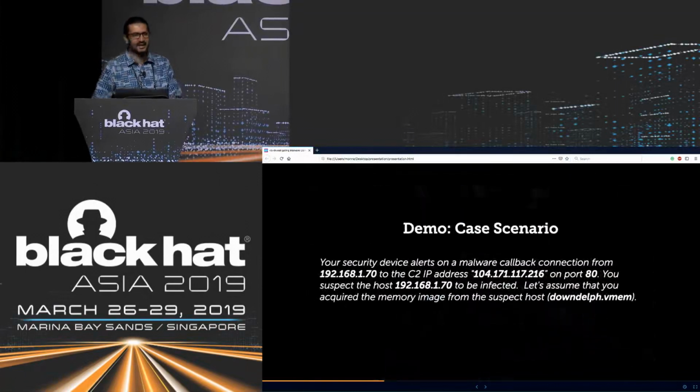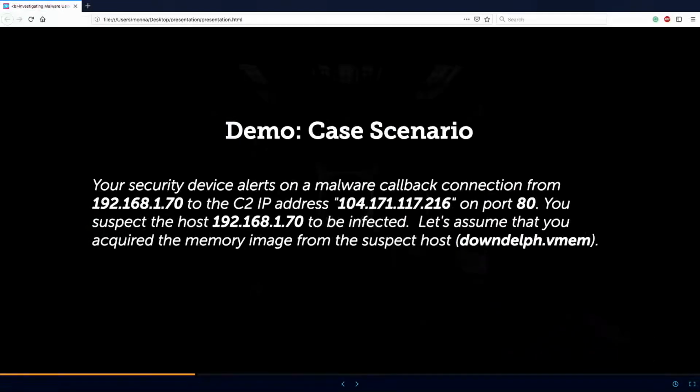So let's take another scenario. Let's say you are monitoring your security device for alerts. You're part of the incident response team. You receive an alert from a system in your network, 192.168.1.70. That system is making a communication to a command and control IP address on port 80. Now you suspect this could be an alert from your malware detection device, so you suspect this host to be infected.